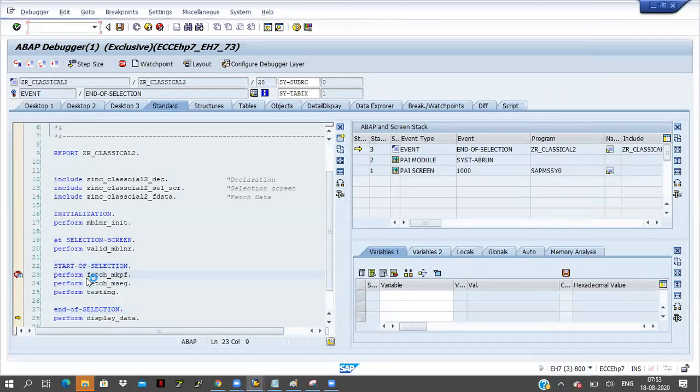I'm writing the stop keyword in the start of selection and that too in the perform. The perform name is fetch mtpf, right? Now, how many performs are there? All the performs it will skip at a time by using the stop keyword, and it is coming to the next event, the end of selection event. So that is the use of stop.